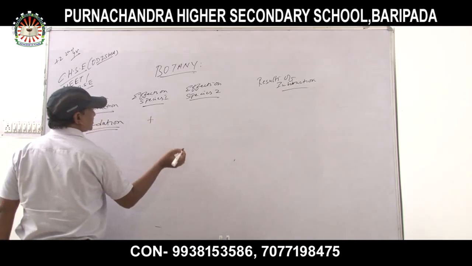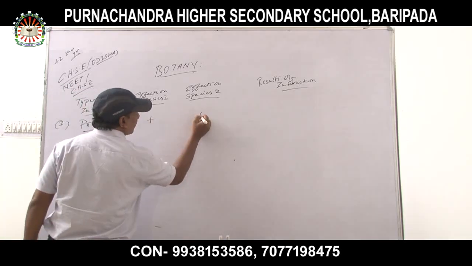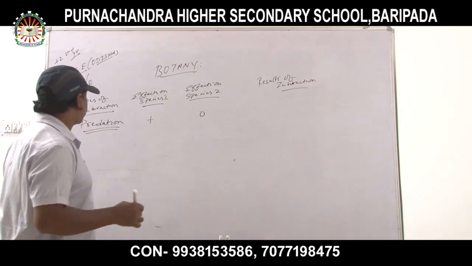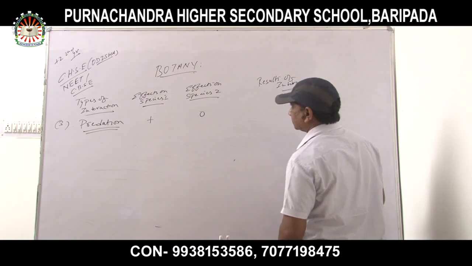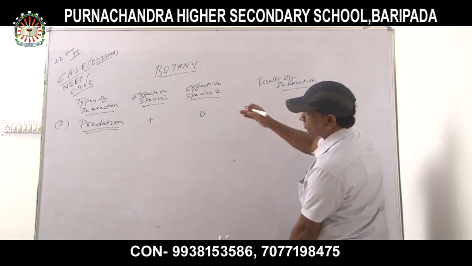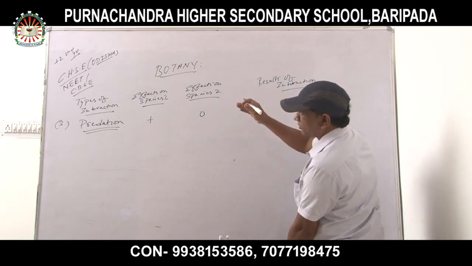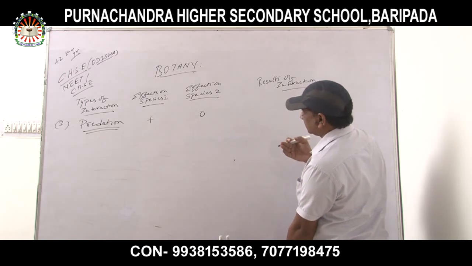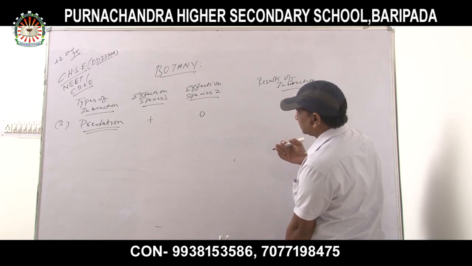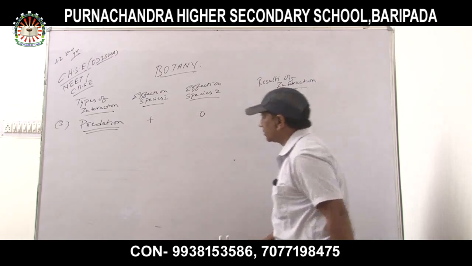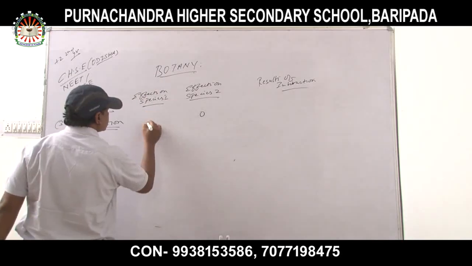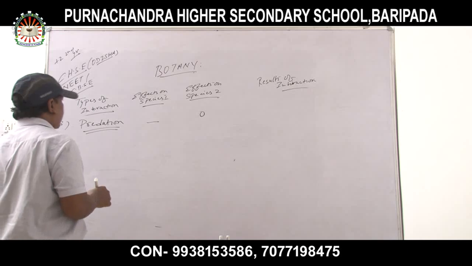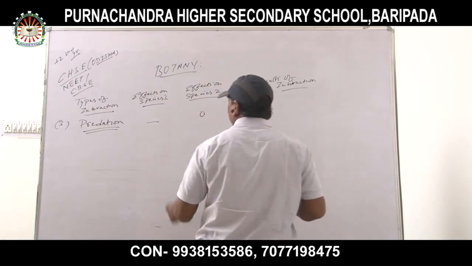First one is positive and second one is zero. Why predation?